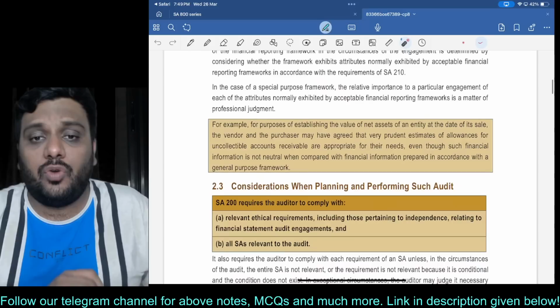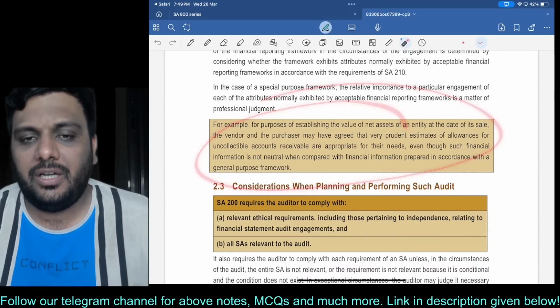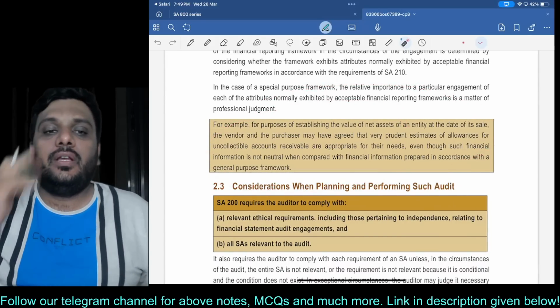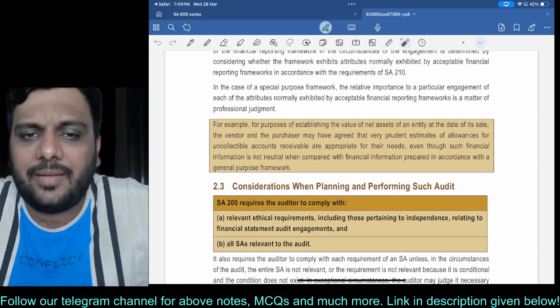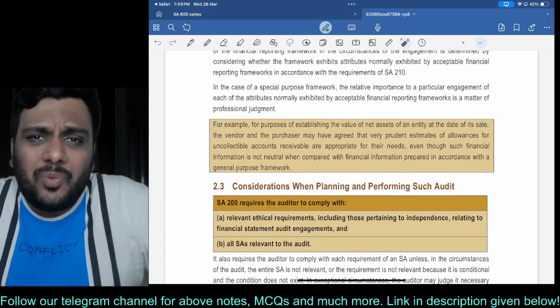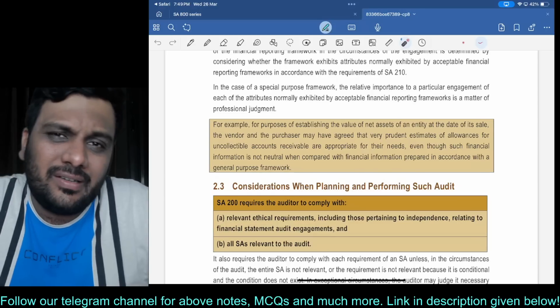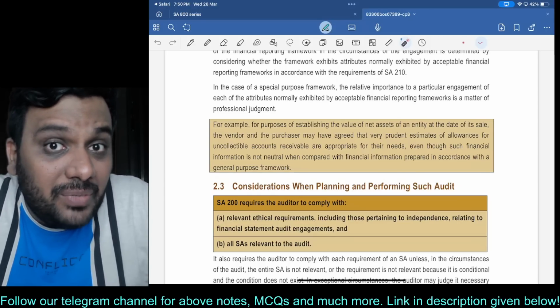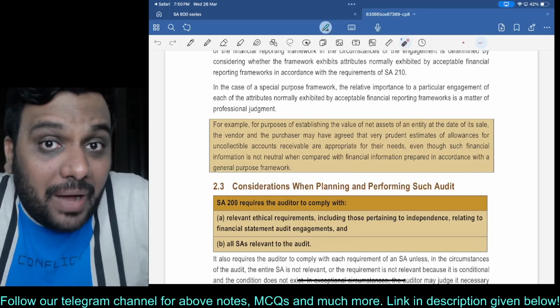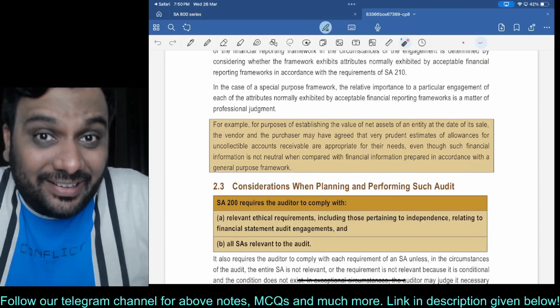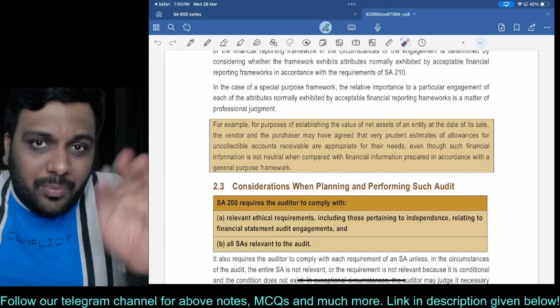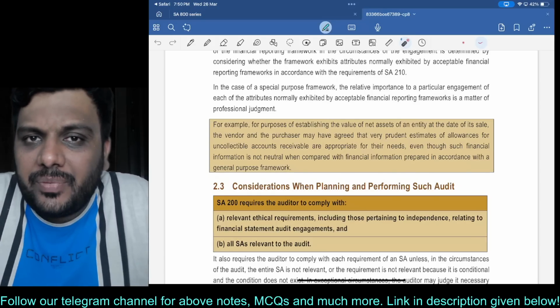This is the module as per May 25 attempt onwards. Until there are further amendments, this video will remain the same. Now listen to me. Normally provision for doubtful debts could be 5, 6%, 7%. But if it is a business combination transaction, the buyer would like to be more conservative and more real. So normally provision for doubtful debts could be taken as 5, 7%.